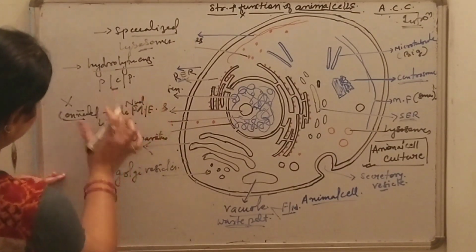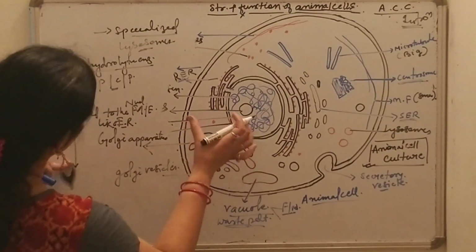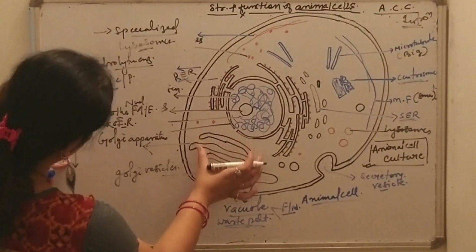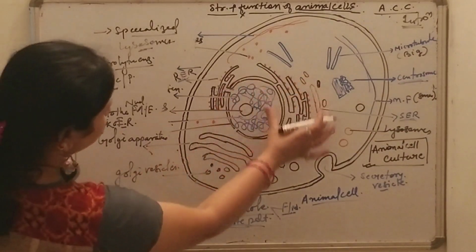What is the main function of the Golgi apparatus, also known as the Golgi complex? They receive the protein which is synthesized in the endoplasmic reticulum.